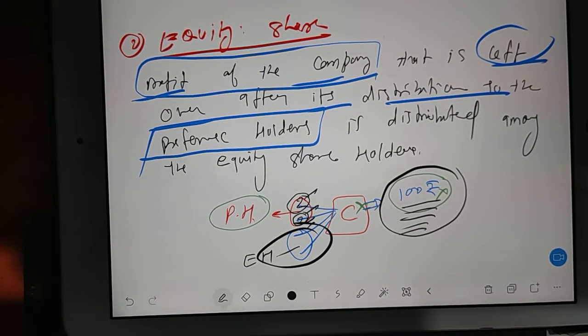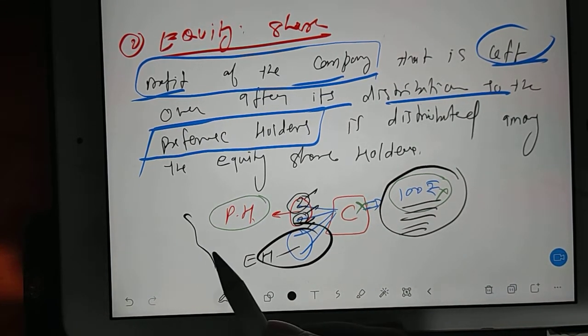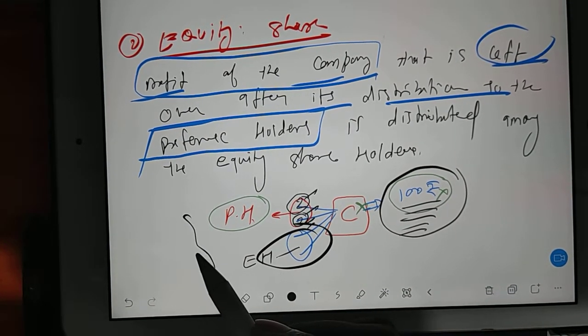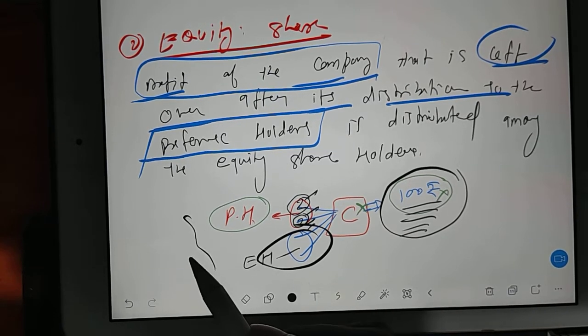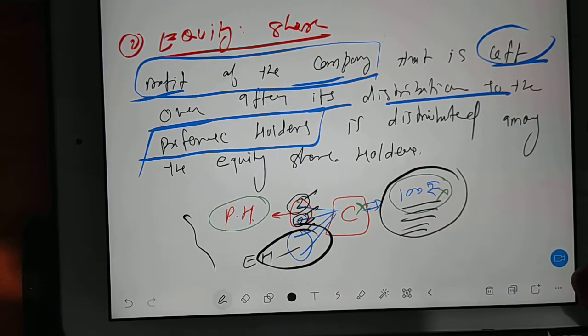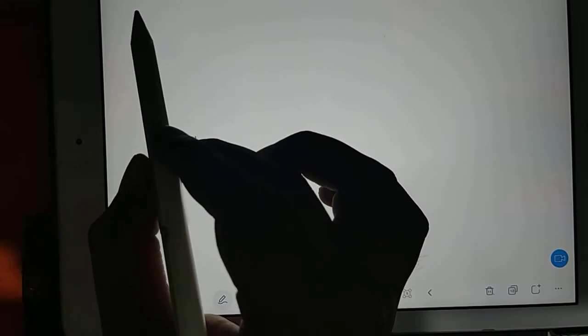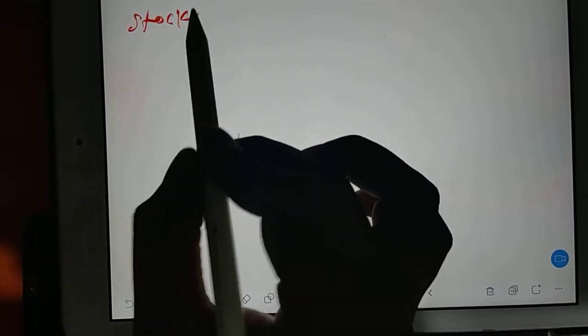So you see, it's not very tough to understand, but maybe for some students it is very new. Then we'll go for stocks. That's all, one more paragraph. After that we'll see the numericals. I'll change the page. Stocks.